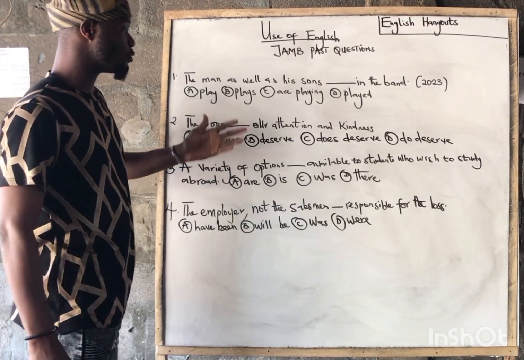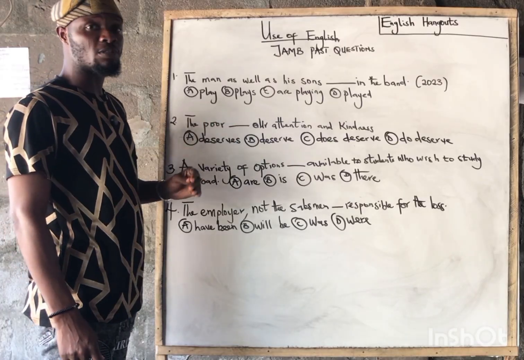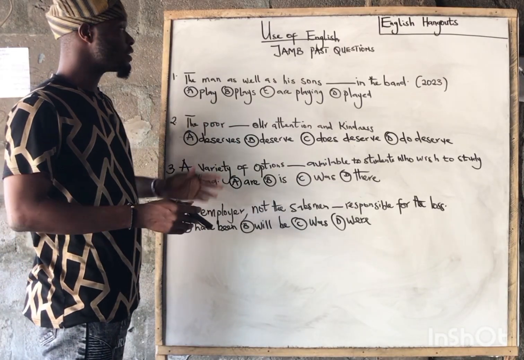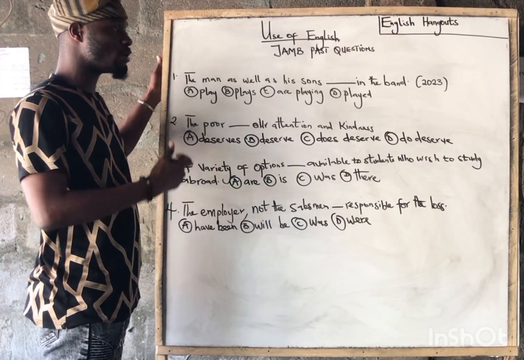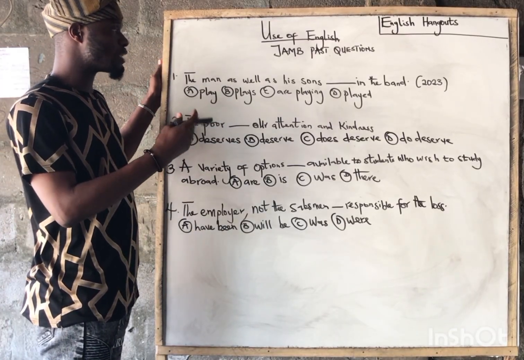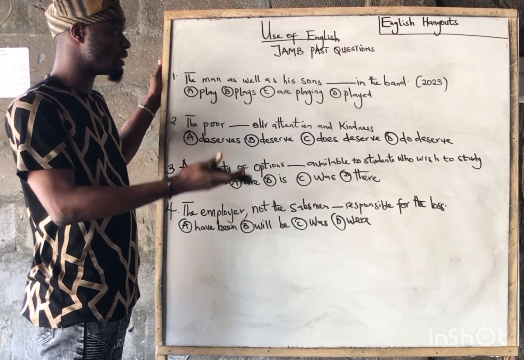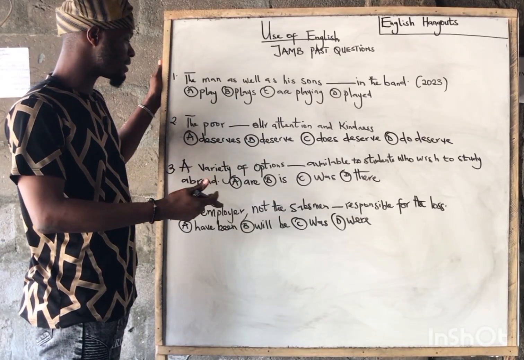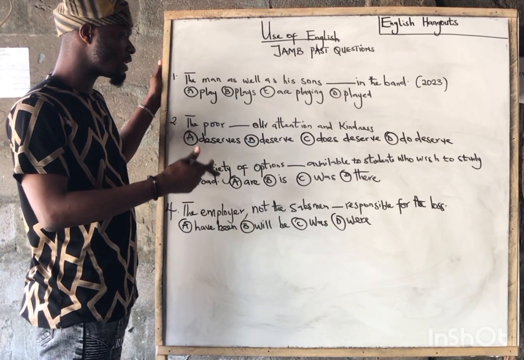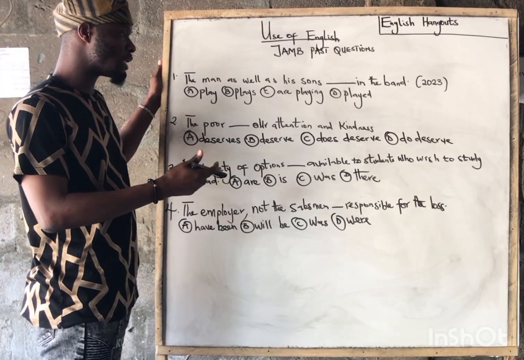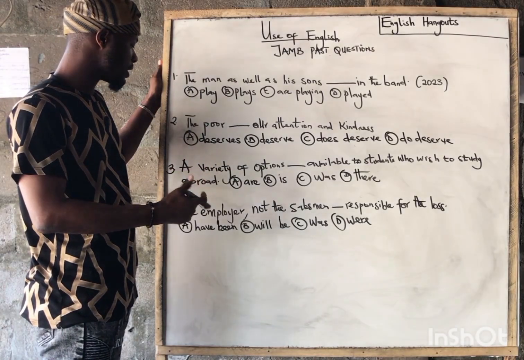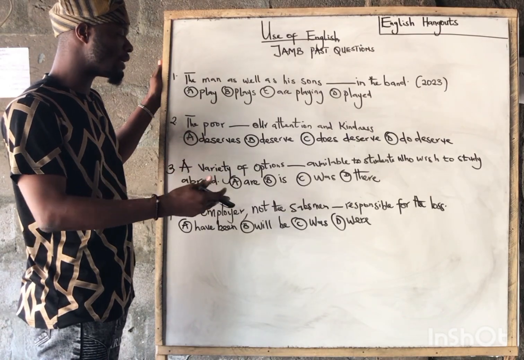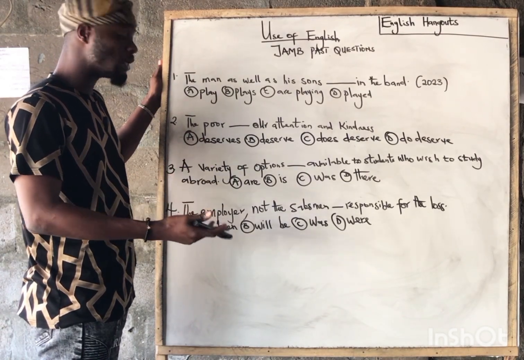Today, I want us to look at some JAMB questions based on agreements in English. So if you look at these sentences on the whiteboard, we have: the man as well as his son dash in the band. The poor dash our attention and kindness. A variety of options dash available to students who wish to study abroad. And finally, we have: the employer, not the salesman, dash responsible for the loss.